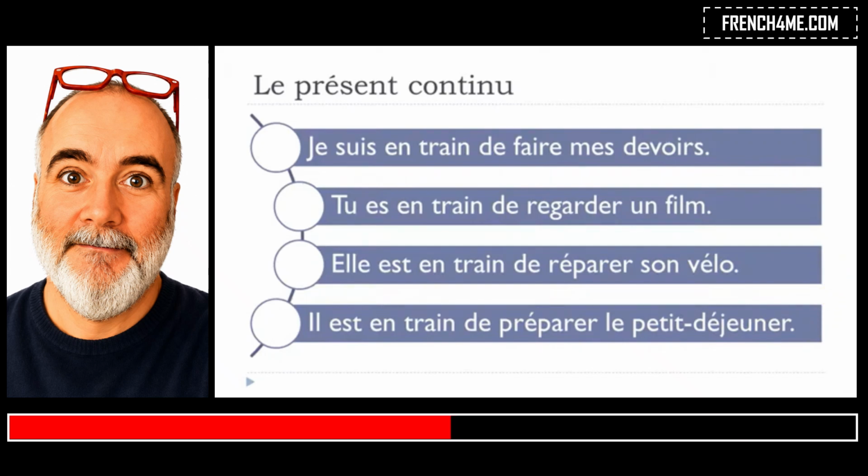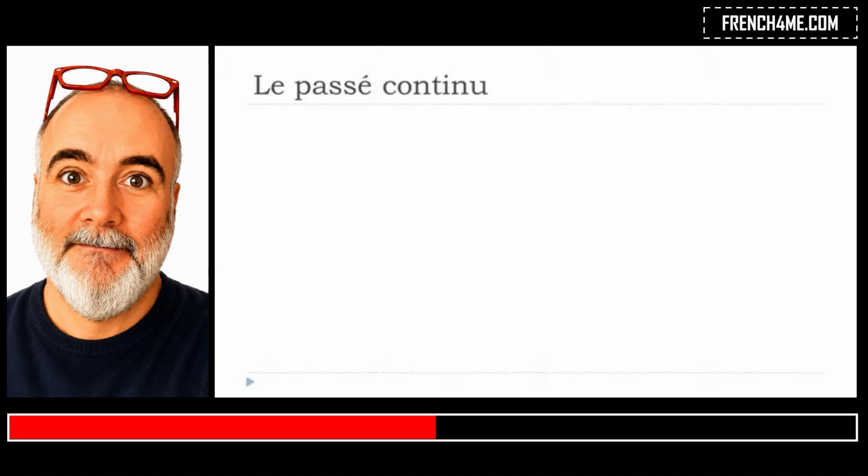But then if you think about that, well, it would be possible to transpose that at the past as well. Why not? So let's call it le passé continu. And it's possible because, well, the idea is that you just use the same structure, être en train de, okay? But think about that because we've been covering the past tenses already, and it would be a bit strange to use this passé composé tense, because normally we tend to use this passé composé when we want to express actions, okay?